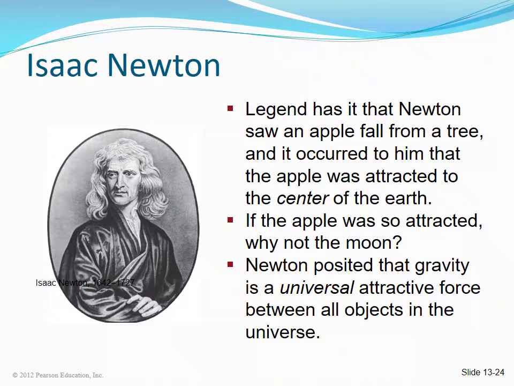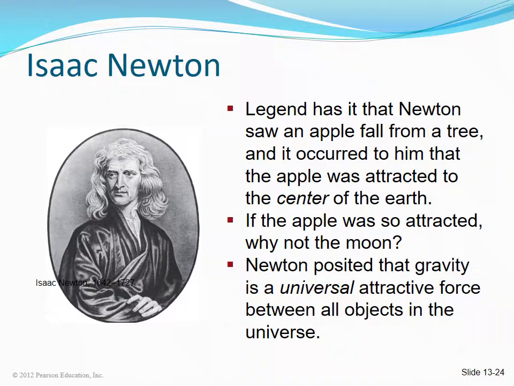Legend has it that Newton saw an apple fall from a tree, and it occurred to him that the apple was attracted to the center of the earth. Newton reasoned that if the apple was attracted to the earth, why not the moon? Newton posited that gravity is a universal attractive force between all objects in the universe.